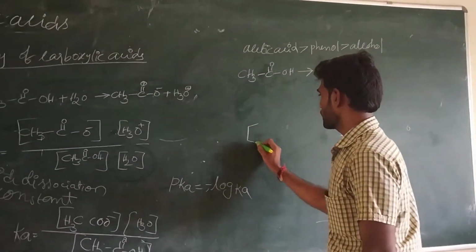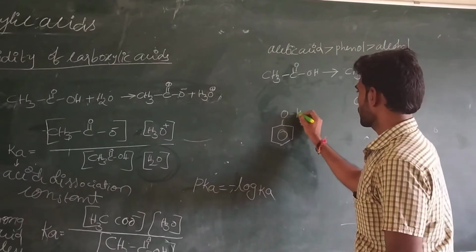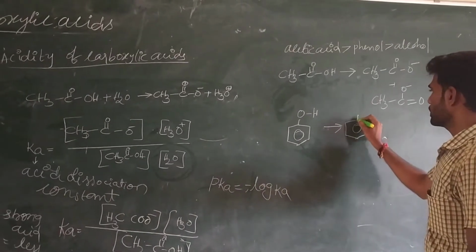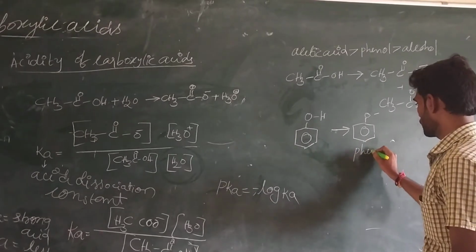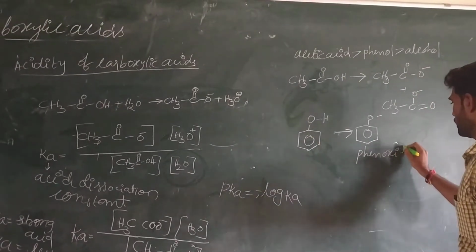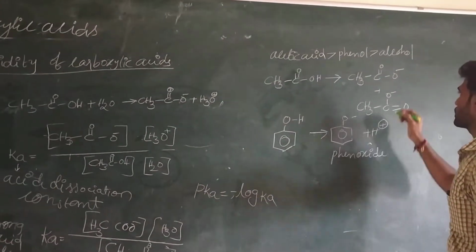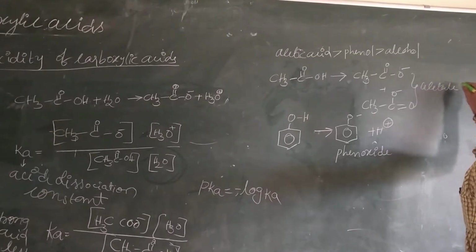But in case of phenol, phenol is undergoing dissociation and it is producing phenoxide ion, and this one is acetate ion.